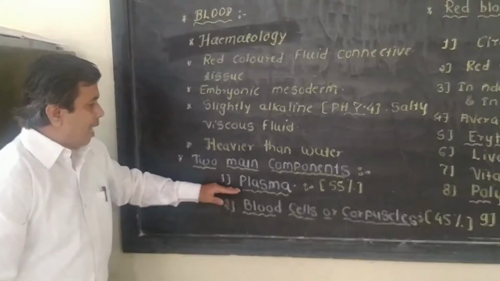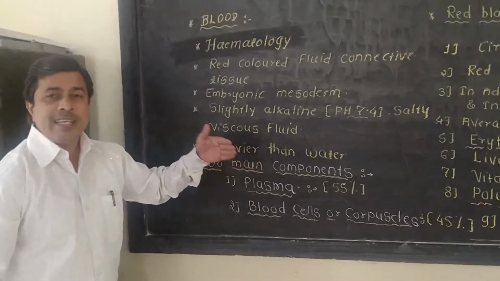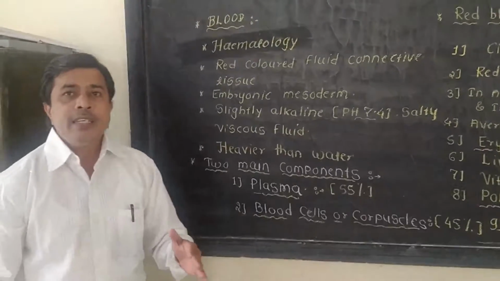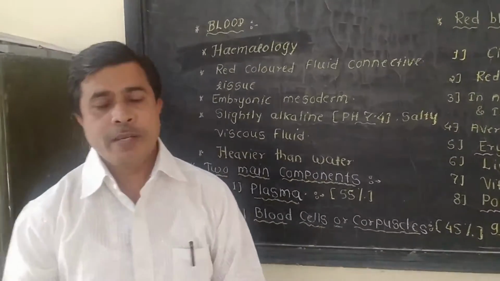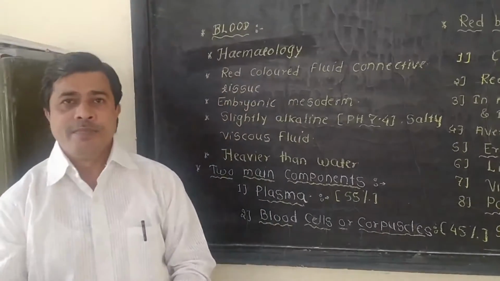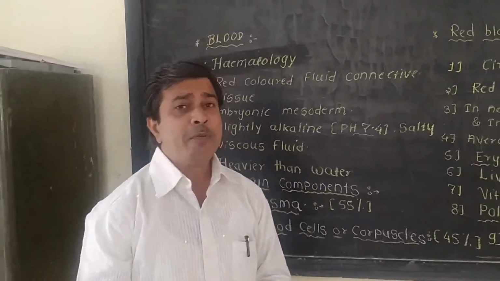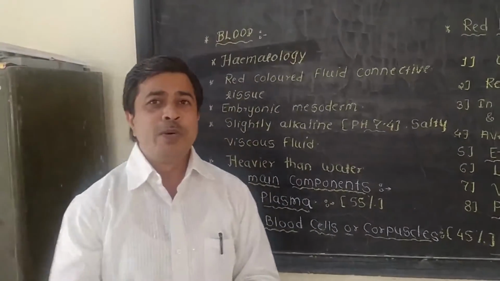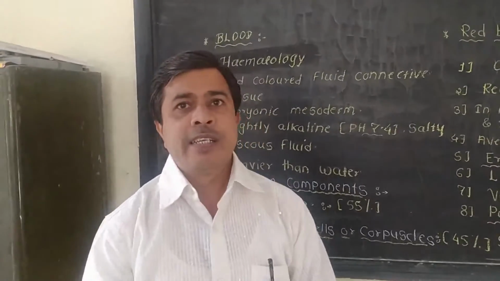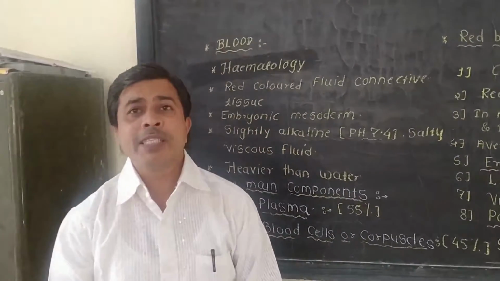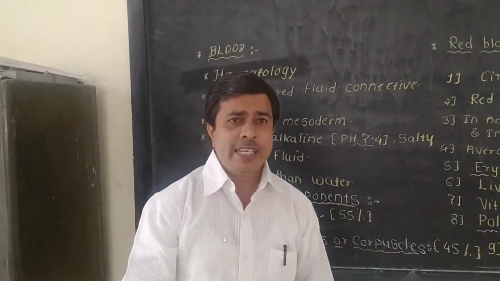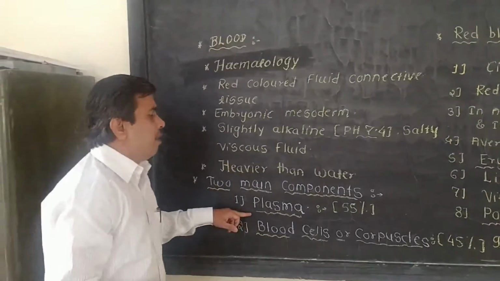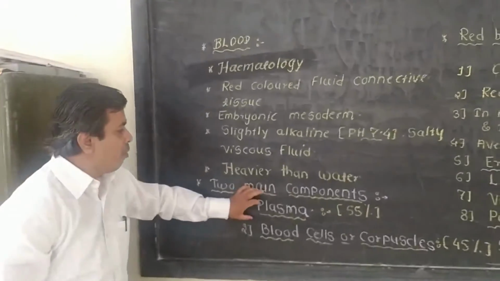Now, plasma is the liquid part of the blood, and it contains 90% water. The remaining 10% consists of different types of proteins, 7 to 15% of protein being present, then 1 to 2% inorganic salts, then some organic substances, and it also contains certain hormones. So all these parts are included in the blood plasma. So it is the most important part.